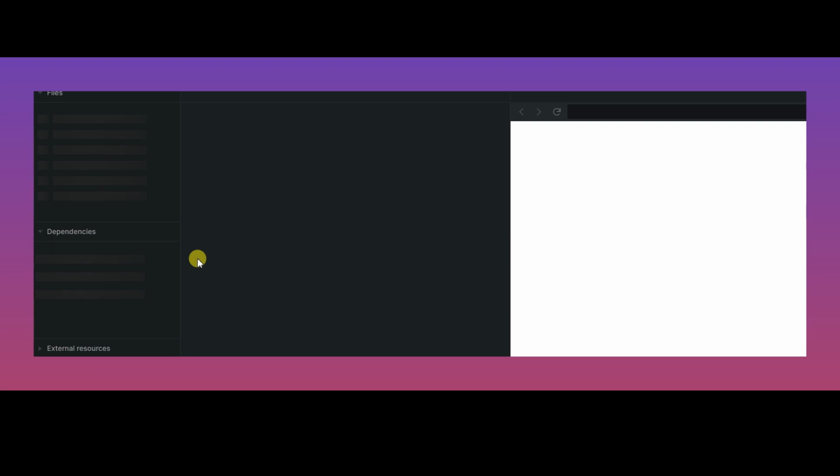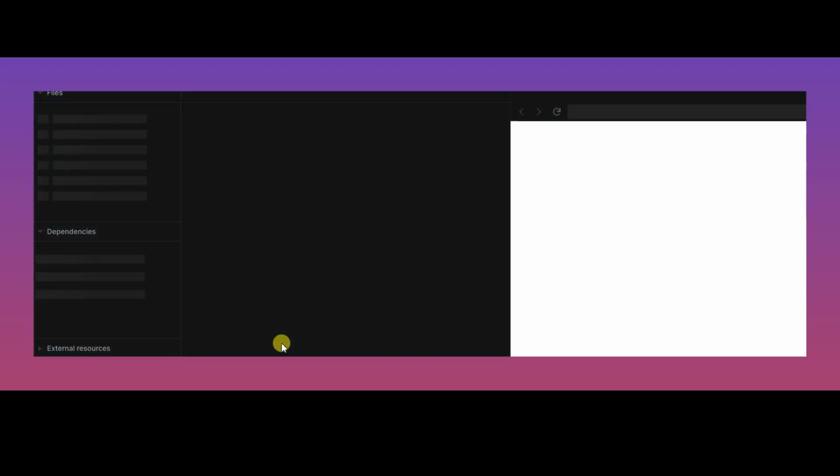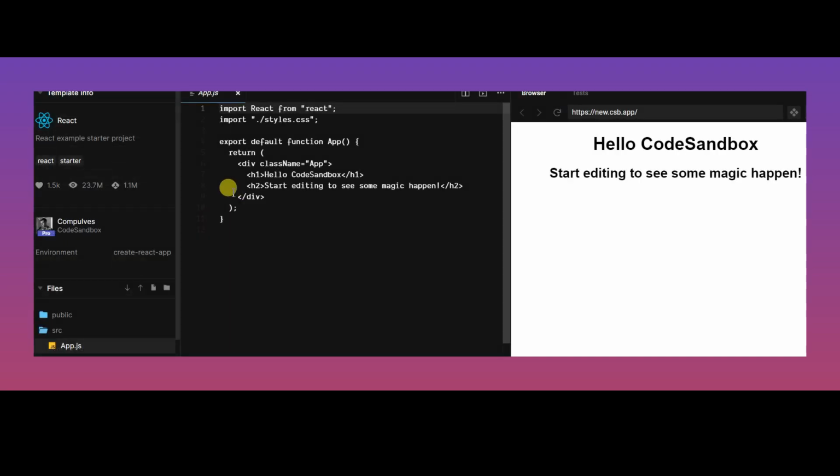I want you to build a small function. Create two buttons, increment and decrement. Whenever you click the increment button, the integer displayed should increase by 1. Whenever you click the decrement button, the displayed integer should be reduced by 1.